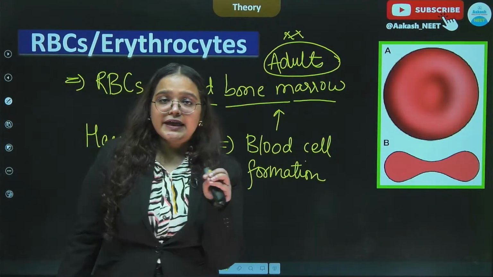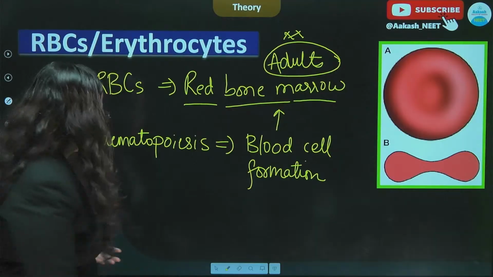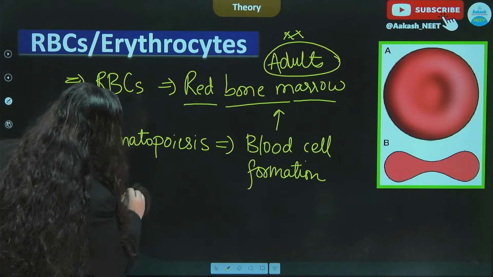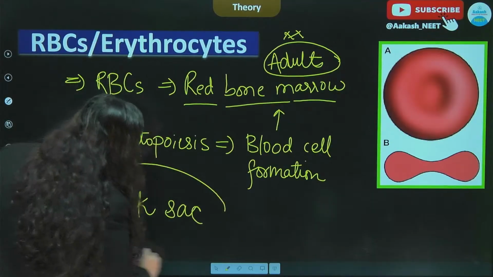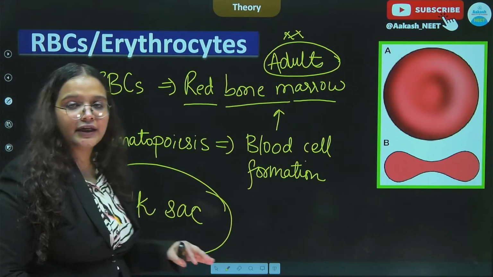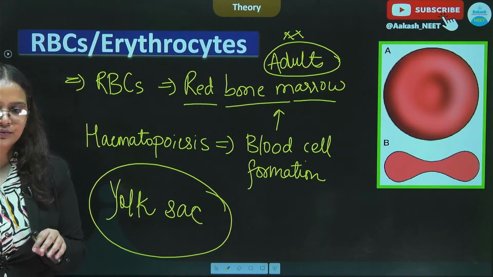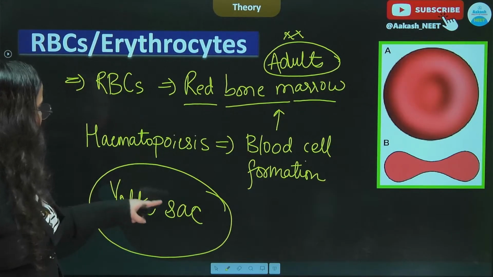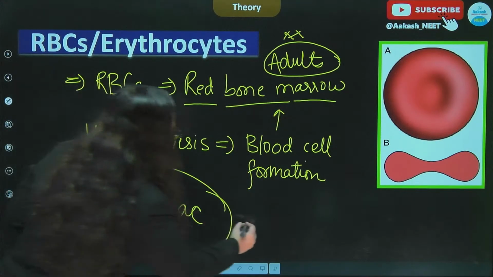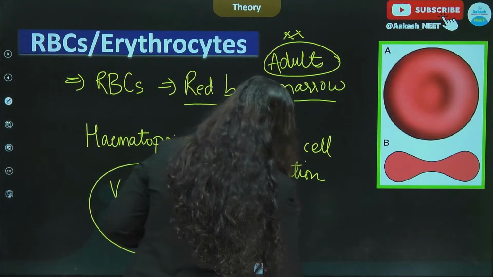In the young fetal stage, the formation of red blood cells is in the yolk sac. In the fetal stage there is this extra embryonic membrane जहाँ से blood cells का formation होता है, and after that it is the liver.